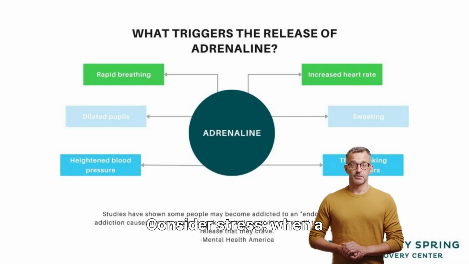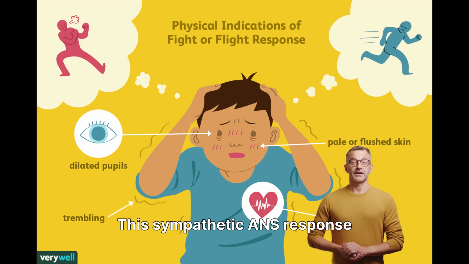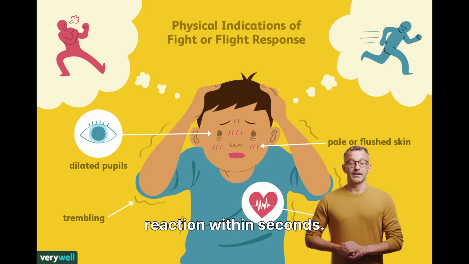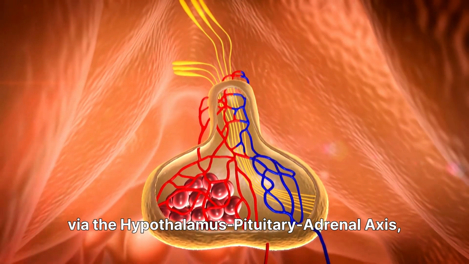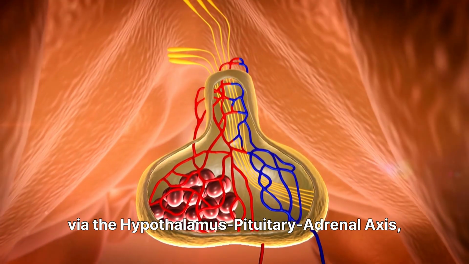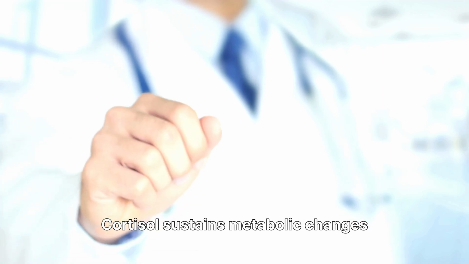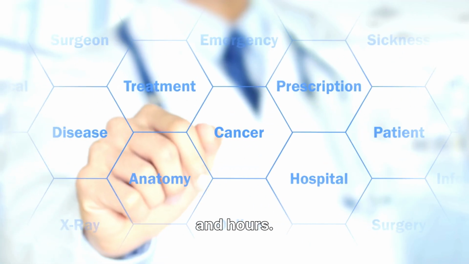Consider stress. When a threat is perceived, the nervous system immediately triggers adrenaline release. This sympathetic ANS response causes a rapid physical reaction within seconds. Simultaneously, the endocrine system, via the hypothalamus-pituitary-adrenal axis, releases hormones like cortisol. Cortisol sustains metabolic changes needed to cope with prolonged stress over minutes and hours.